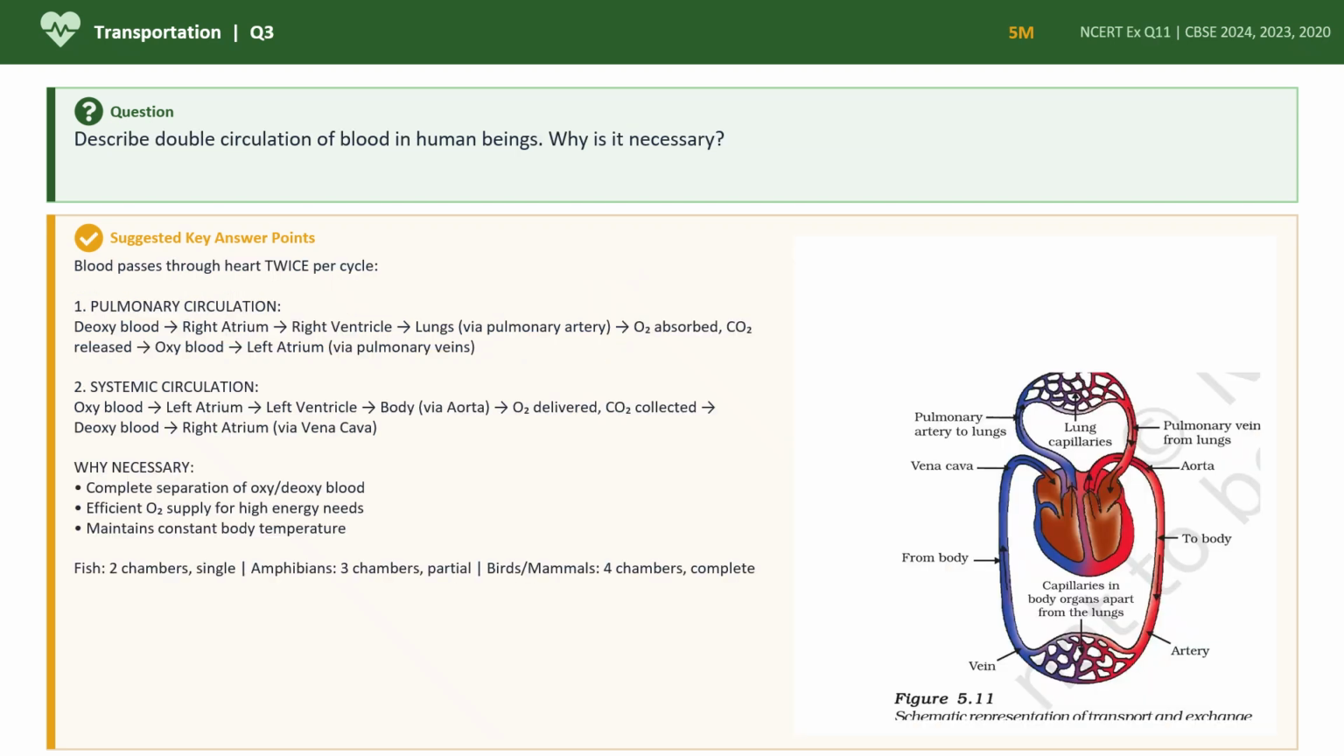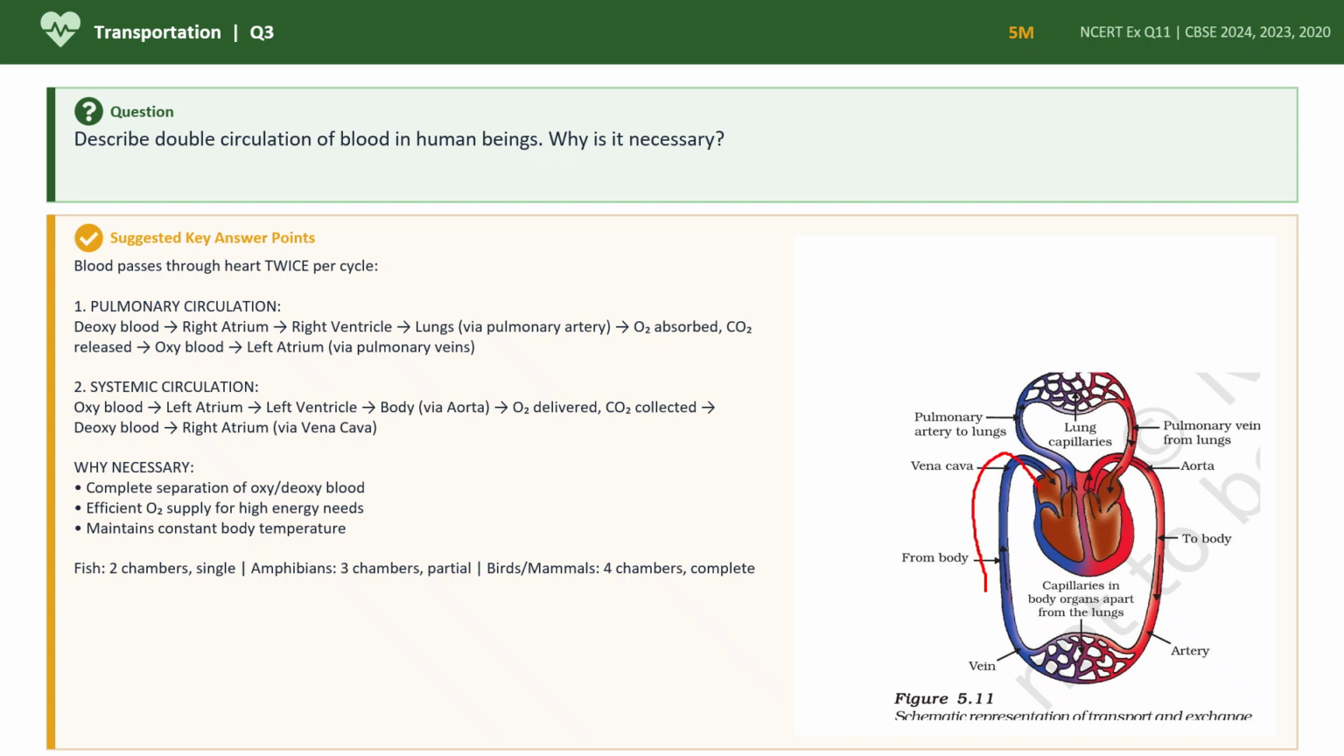Describe double circulation of blood in human beings. Why is it necessary? So what happens here? Blood passes through the heart twice per cycle. That one we call a double circulation. So what is that? Pulmonary circulation and systemic circulation. So what happens here? The deoxygenated blood, where is the deoxygenated blood? Here from the veins, it is going to the right atrium.